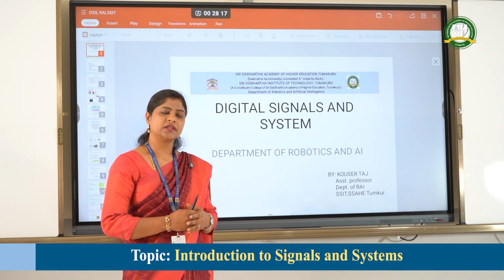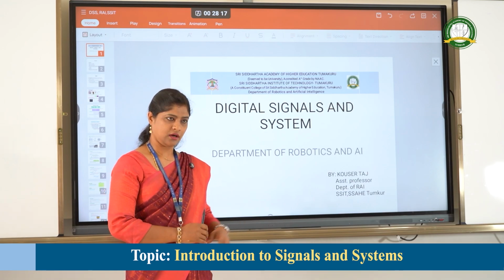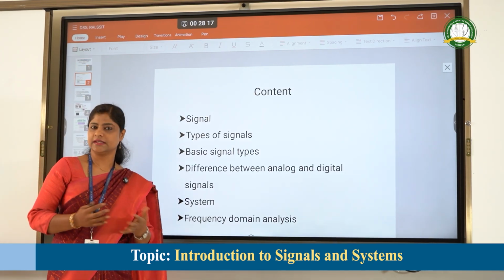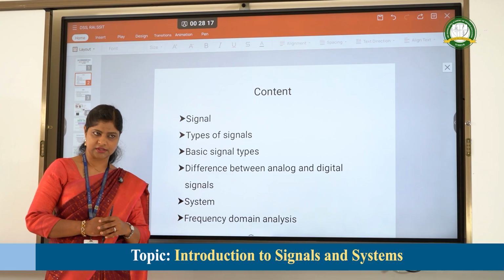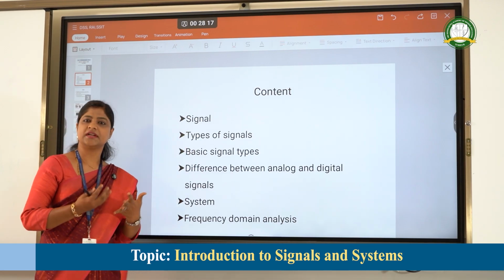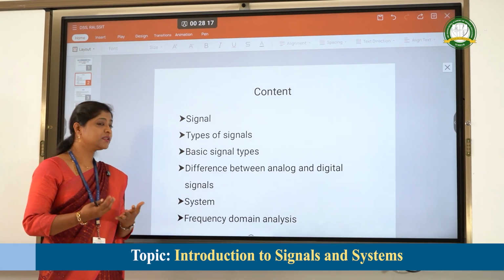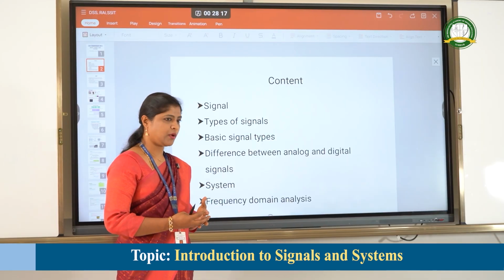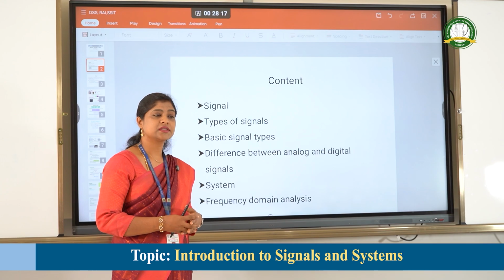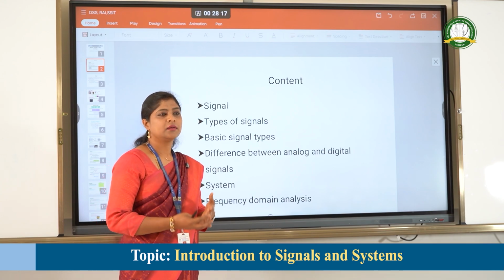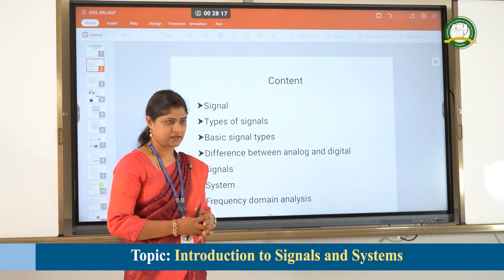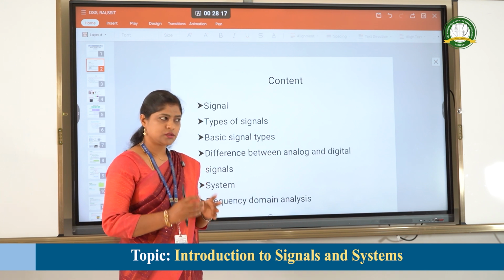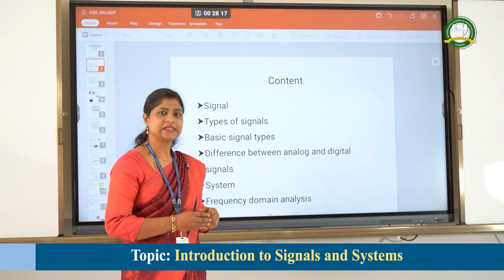The content of today's topic which we are going to discuss are signals. What are the different types of signals? Then what is the difference between analog and digital signals? Then we are going to discuss what a system is. Then we are going to discuss the main importance of frequency domain analysis. So let's start with signals.